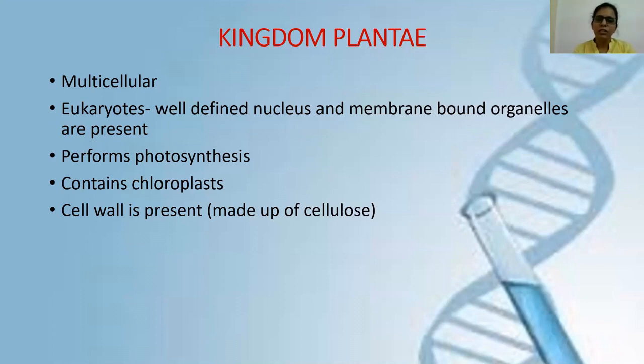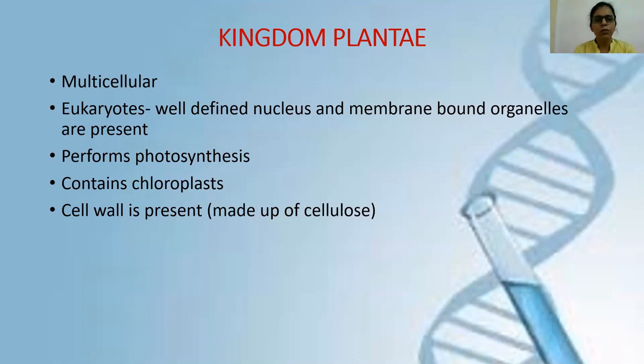And a very important characteristic: all the members of kingdom Plantae have a cell wall, and the cell wall present in plants is made up of cellulose. Cellulose is actually a type of polysaccharide. Fine. So the cell wall in plants is made up of cellulose. These are the characteristics which are shared by all the members of kingdom Plantae.